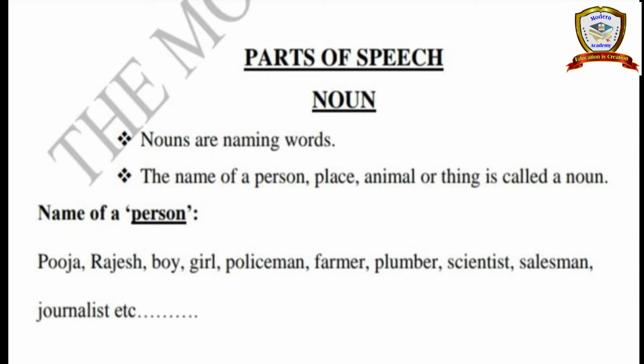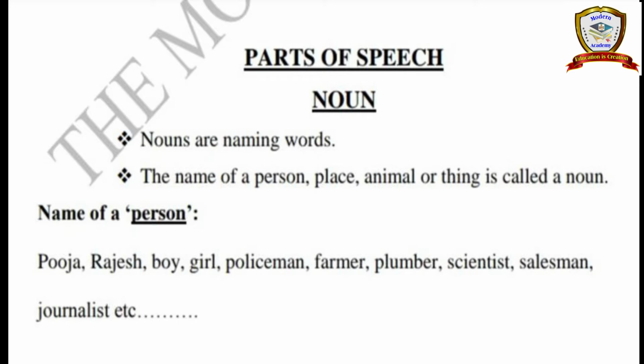Okay. See, name of a person. So what are the names of persons here? Pooja is one particular girl's name. Rajesh is a boy's name. Next, boy, girl. See, Pooja is one girl's name. Otherwise, we say Pooja is a beautiful girl.